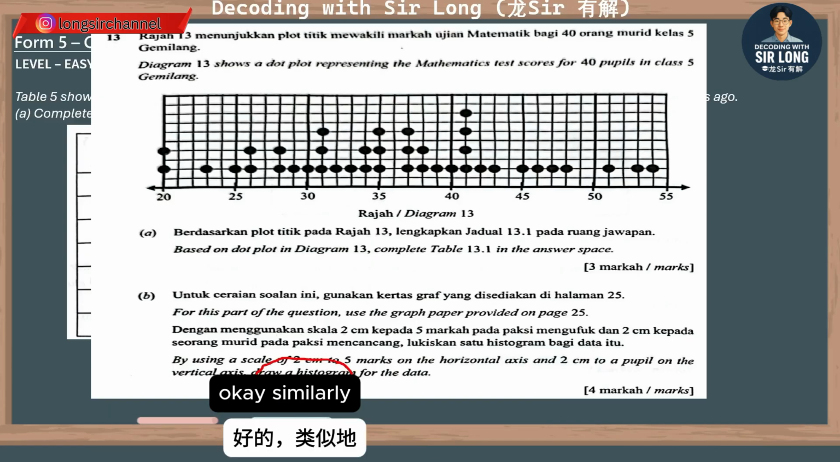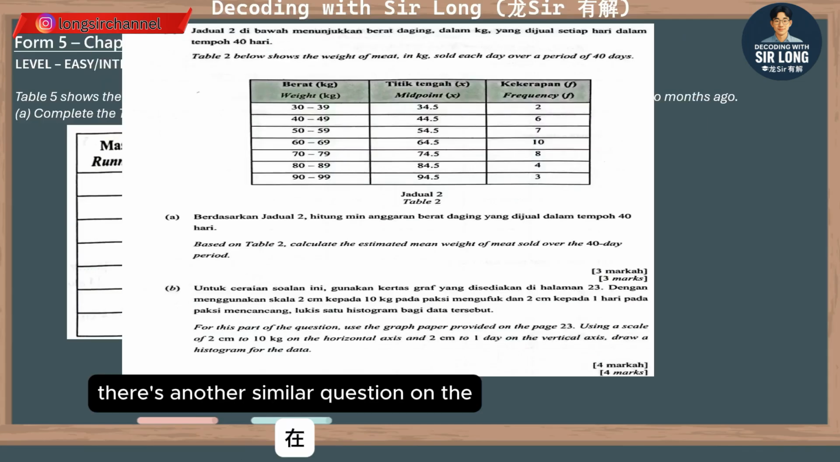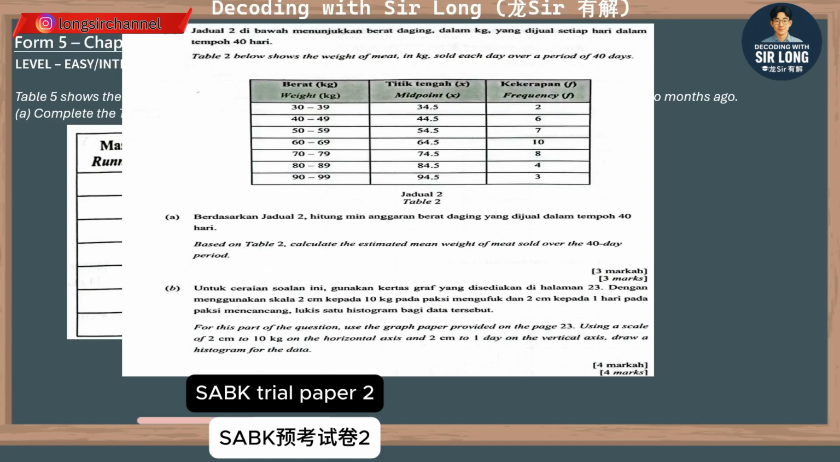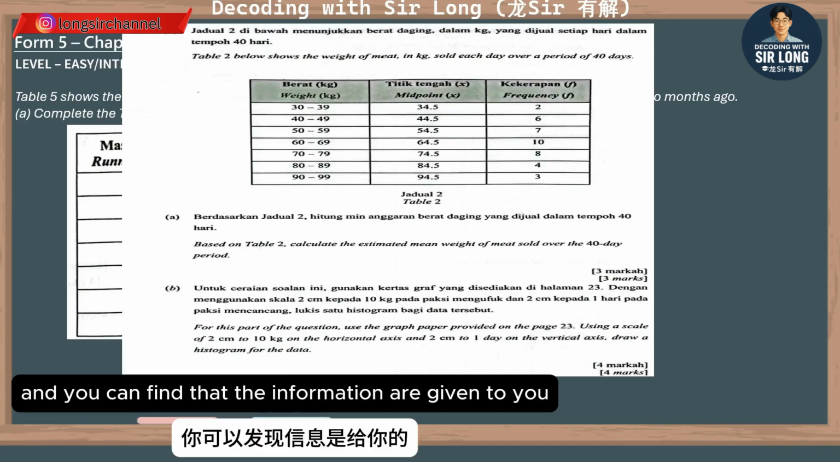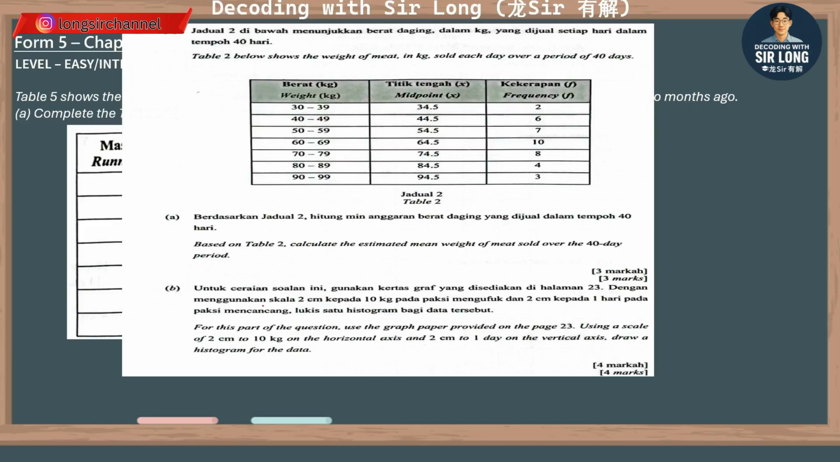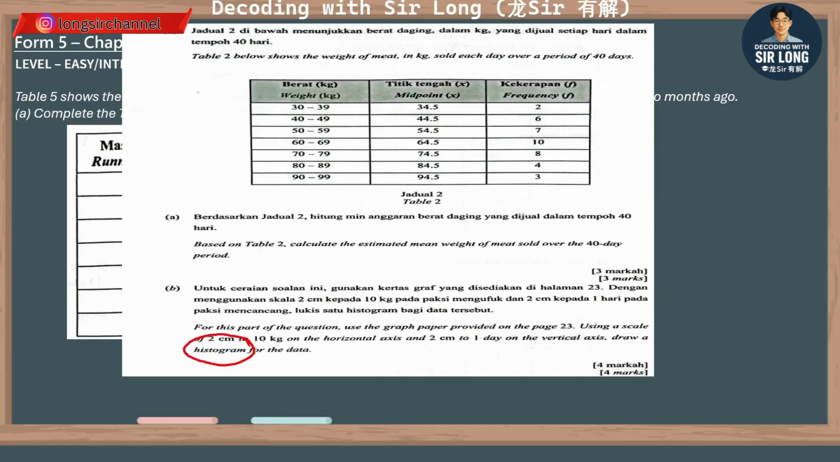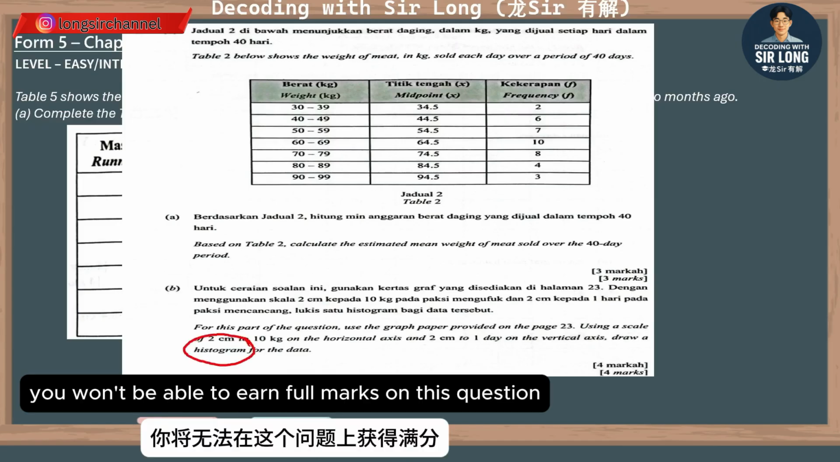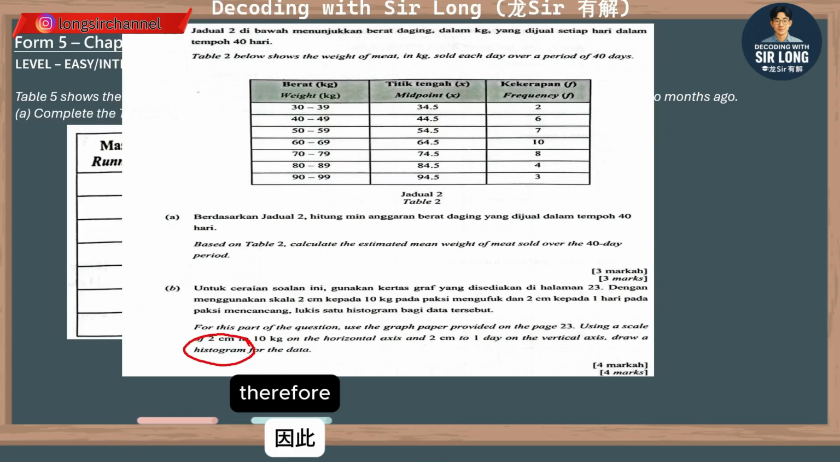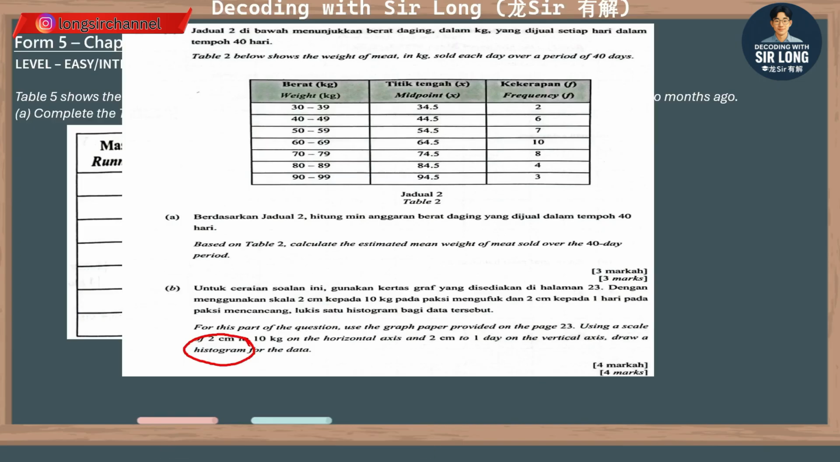Okay, similarly, I also found another similar question on another trial paper 2. You can find that the information given to you is midpoint, frequency, and the groups. However, you still need to draw the histogram. Otherwise, you won't be able to earn full marks on this question. Therefore, I believe that histogram will play an important role in the coming real paper.